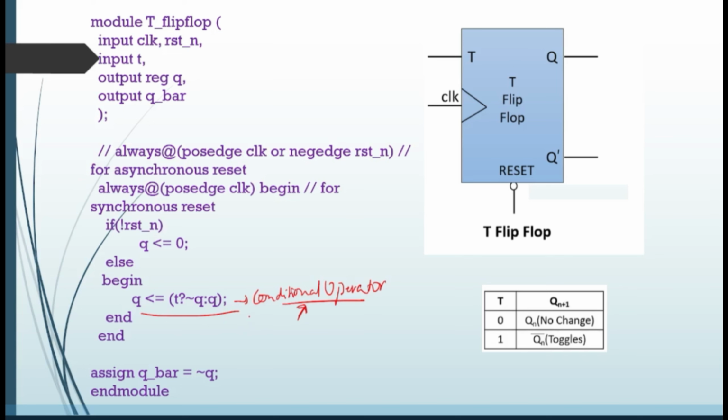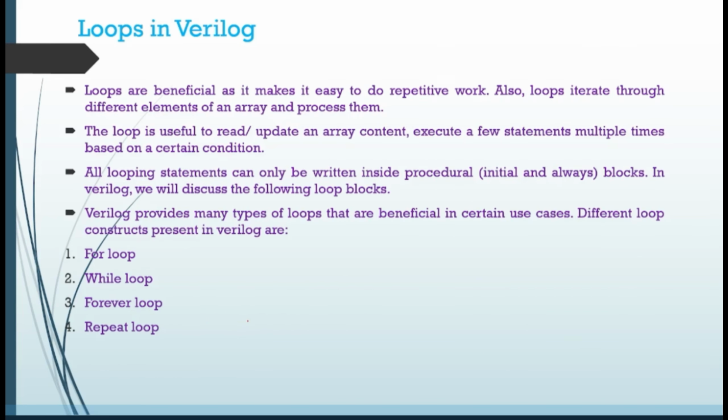Clear? So this is all for today. In the next class, we will be discussing loops in Verilog. I think you already know about loops, but there are some new loops in Verilog like the forever loop and repeat loop. For and while loops, I think you already know about. So I'll just give a basic description of the for and while loops, and we will be seeing more about the forever loop and repeat loop and what is the difference between them. Clear? So that is all for today.